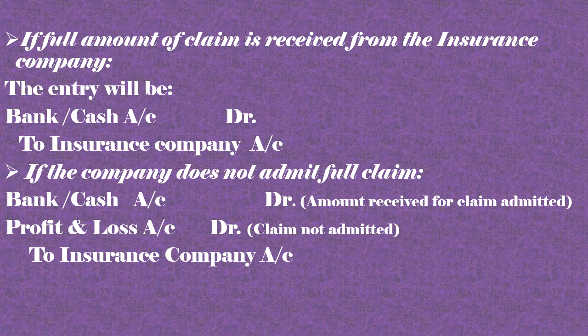And the insurance company will be credited because the insurance company becomes the giver of the insured amount. So cash or bank will be debited, as what comes in according to the real account is debited, and profit and loss will be debited. This is the loss by fire or loss by theft. Since it is a loss which has not been given in the insurance claim, it will be debited, and the insurance company will be credited since it becomes the giver.